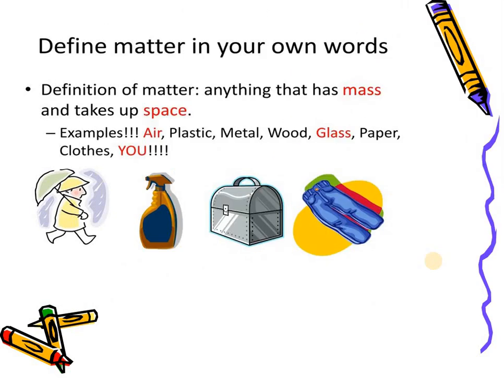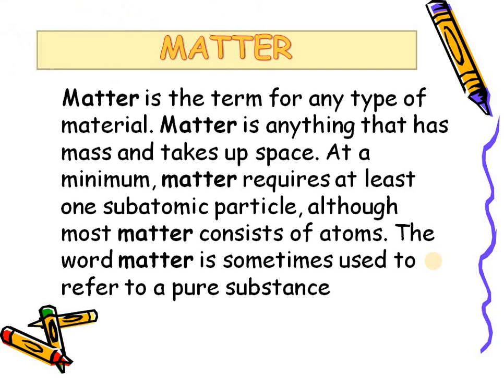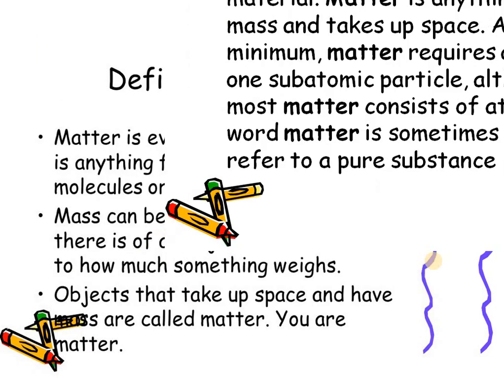So what is matter? In your lower classes you have studied that matter is anything that has a mass and takes up space. For example, air, plastic, metal, wood, glass, paper, cloth, and you. Yes, of course you are matter. So matter is the term for any type of material that has a mass and takes up a space. At a minimum, we can say a matter requires at least one subatomic particle, which consists of atoms. Matter is sometimes used to refer to a pure substance also.